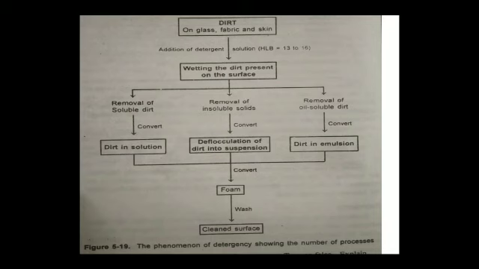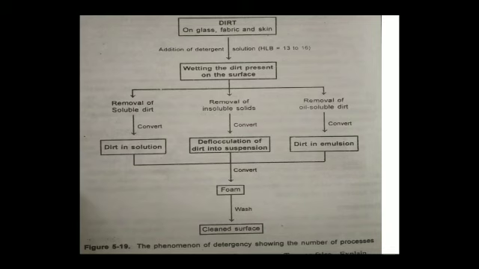This flow chart gives a clear picture of detergency on glass, fabric or skin. By the addition of surfactants or detergents having HLB value 13 to 16, wetting of dirt present on the surface occurs. This enhances the intimate contact of the surface with detergents. The soluble solids are converted into solutions.